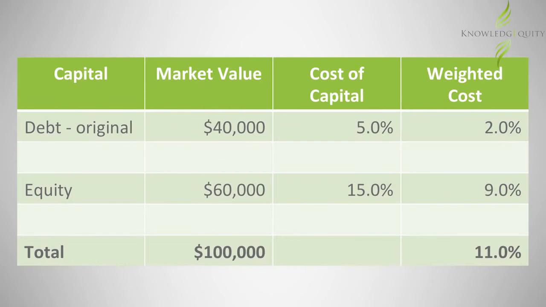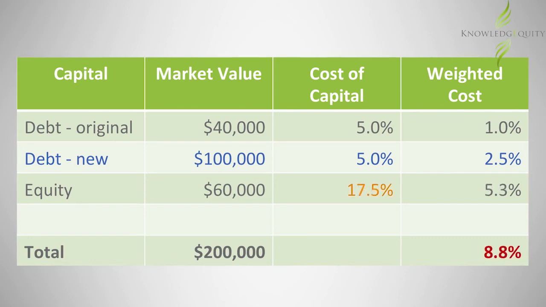So going back to the previous example, if the organisation was considering a project costing $100,000 that was to be completely debt funded at a rate of 5% per annum, this would double the organisation's existing funding at the lower cost of capital. Such extra debt increases the liquidity and solvency risk of the business, which may increase the cost of equity capital from 15% to, say, 17.5%, with the net result being a significant impact on the organisation's WACC.